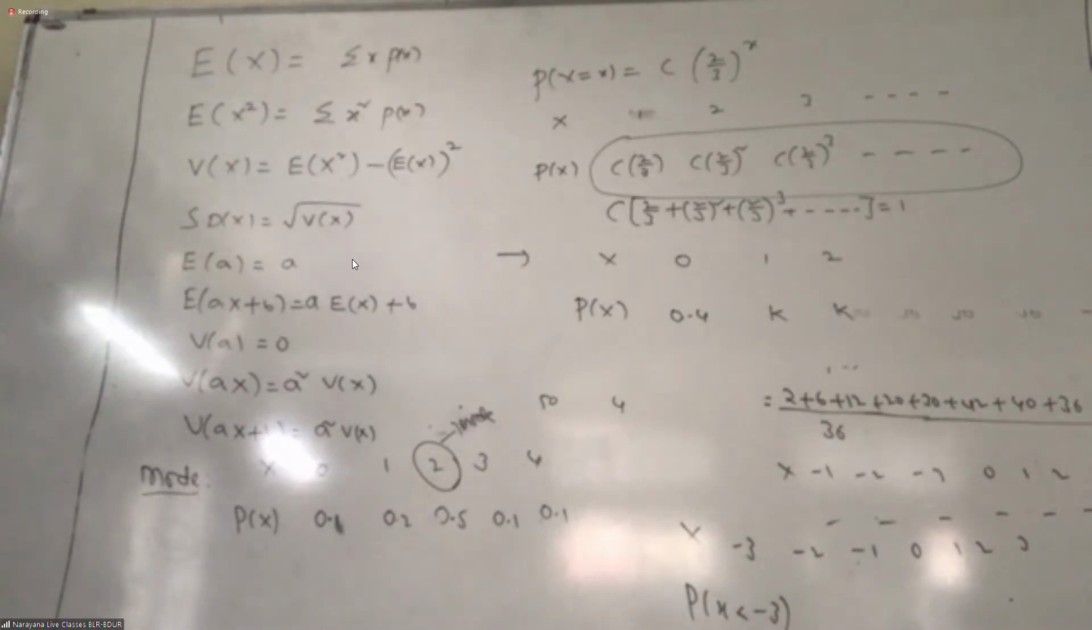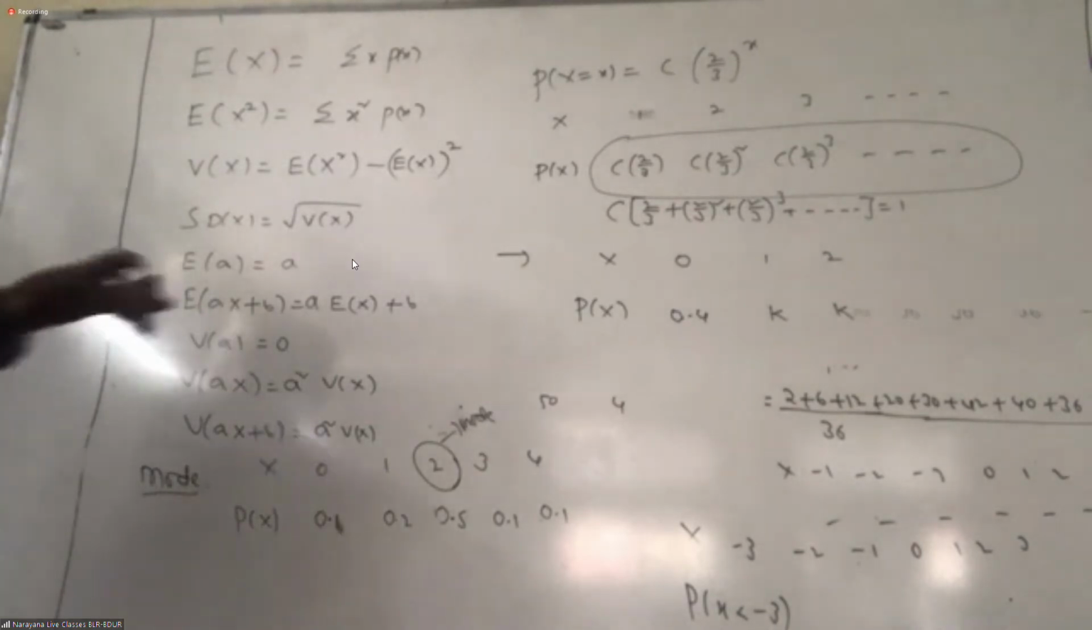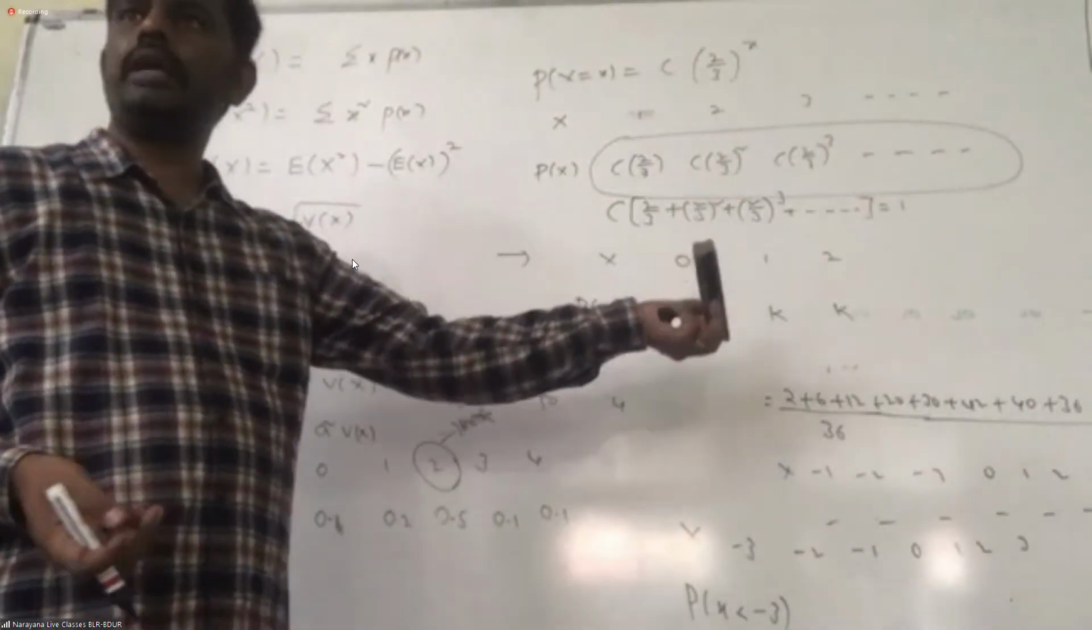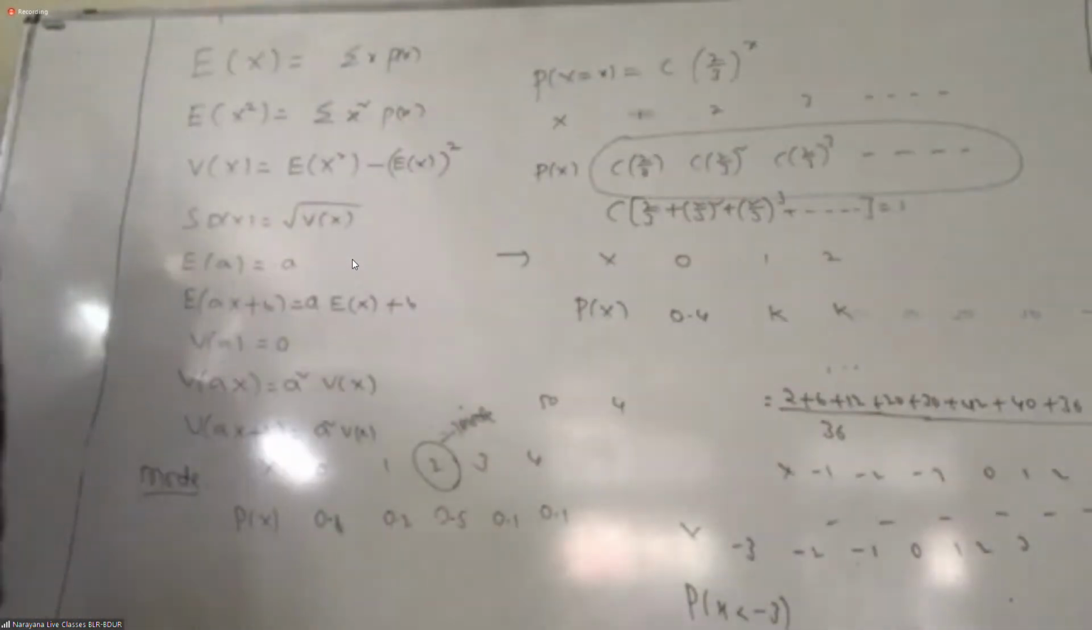No, they have given all of them. P of x equal to 1 equals P of x equal to 2. See, the probability of x equal to 1 and the probability of x equal to 2 are equal. They are equal to what? Don't know, no. That's why I'm taking them equal to k. And when x equal to 0, it is 0.4. Now, if it is a probability distribution, what should happen? The sum is equal to 1. Then you'll get the k value, right? Got it? We can get the k value.